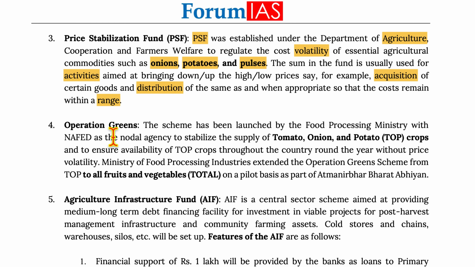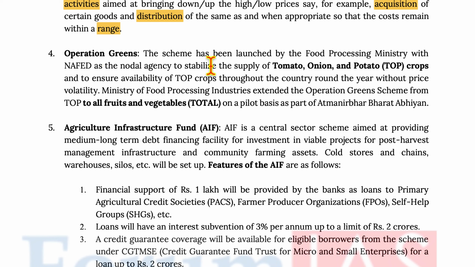Now, Operation Greens. This scheme has been launched by the Food Processing Ministry with NAFED as the nodal agency to stabilize the supply of tomato, onions, and potato crops and to ensure availability of TOP crops throughout the country round the year without volatility. Now, Ministry of Food Processing Industries extended the Operation Greens scheme from TOP to all fruits and vegetables, that is total, on pilot basis as part of Atmanirbhar Bharat Abhiyan.